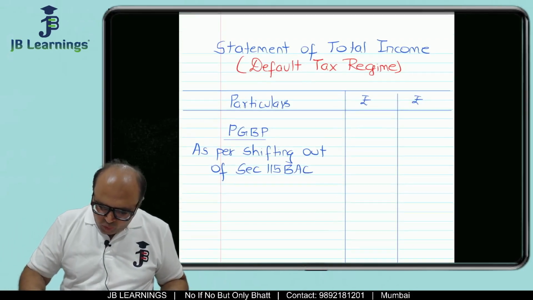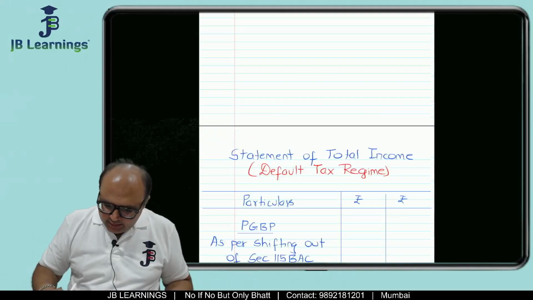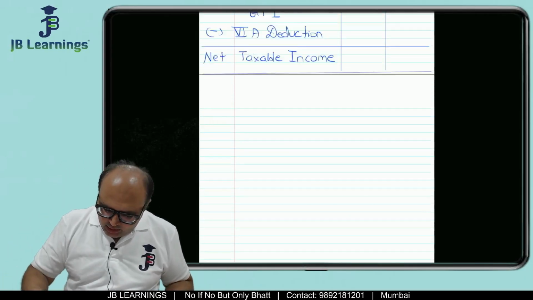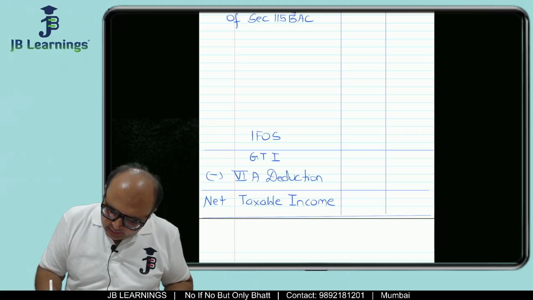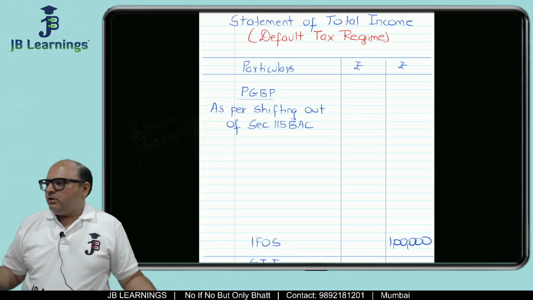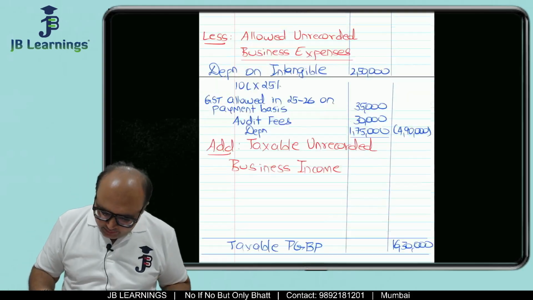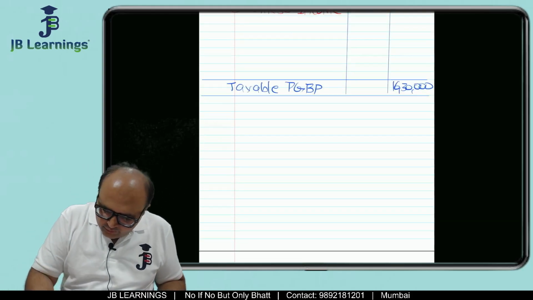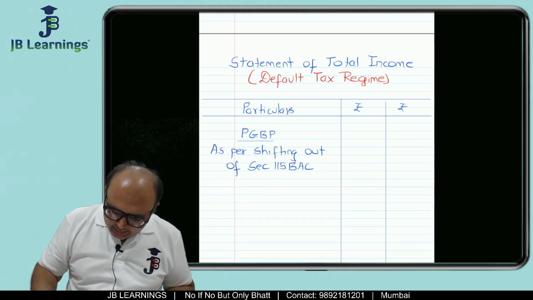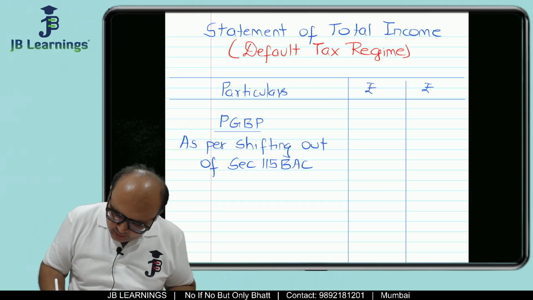Now, as far as default tax regime is concerned, there will be no change as far as EFOS is concerned, right? So EFOS will still remain 1 lakh only. Chapter 6A reduction is not allowed under this default tax regime. As far as PGBP is concerned, what we will do is we will do only reconciliation. So 16,30,000 is the answer as per shifting out.